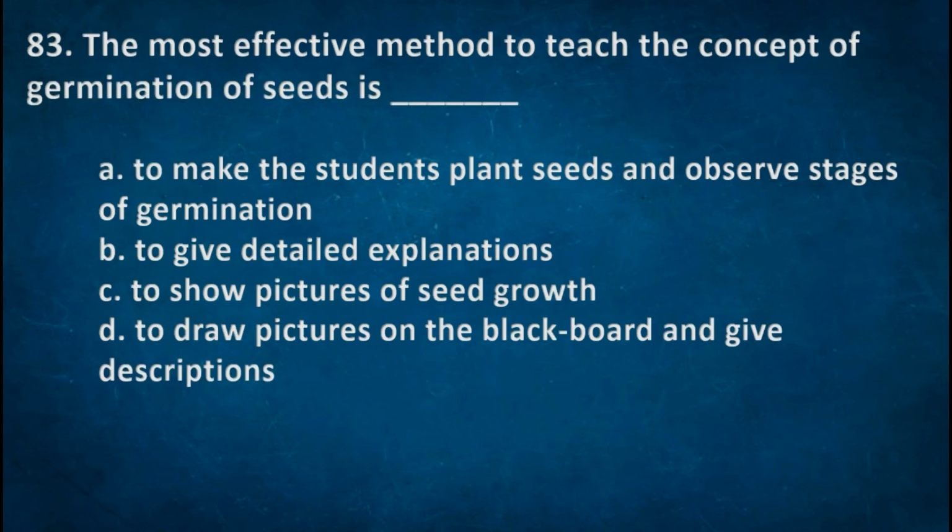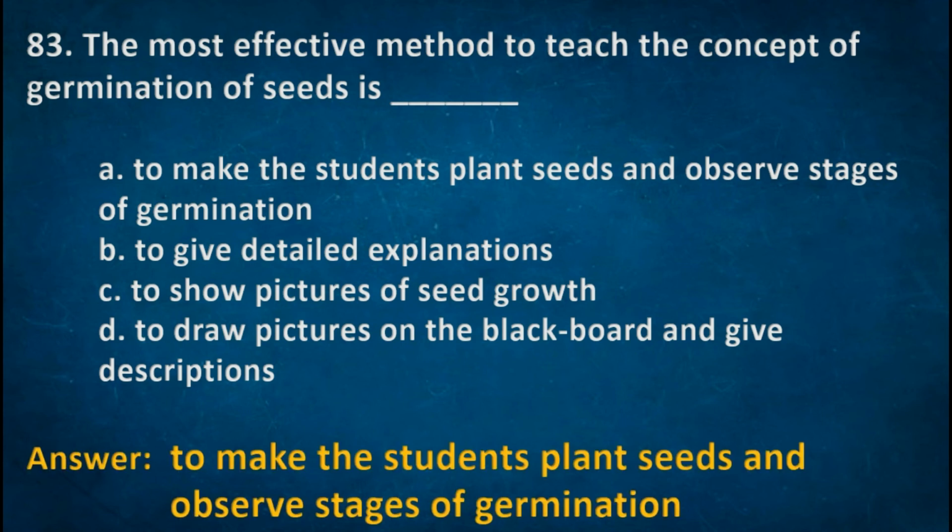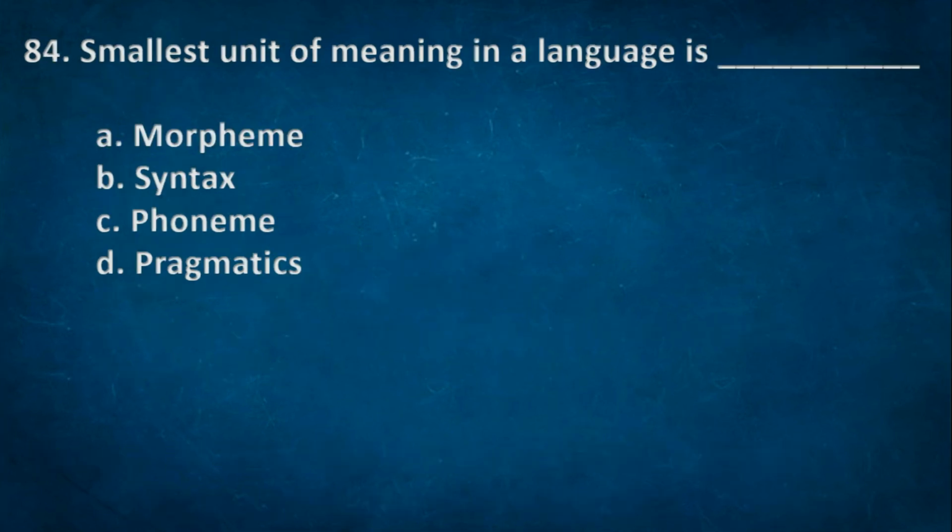The most effective method to teach the concept of germination of seeds is: A. To make the students plant seeds and observe stages of germination, B. To give detailed explanation, C. To show pictures of seed growth, D. To draw pictures on blackboard and give descriptions. Right option A. To make students plant seeds and observe stages of germination. Next one. Smallest unit of meaning in a language is: A. Morpheme, B. Syntax, C. Phoneme, D. Pragmatics. Right option A. Morpheme.